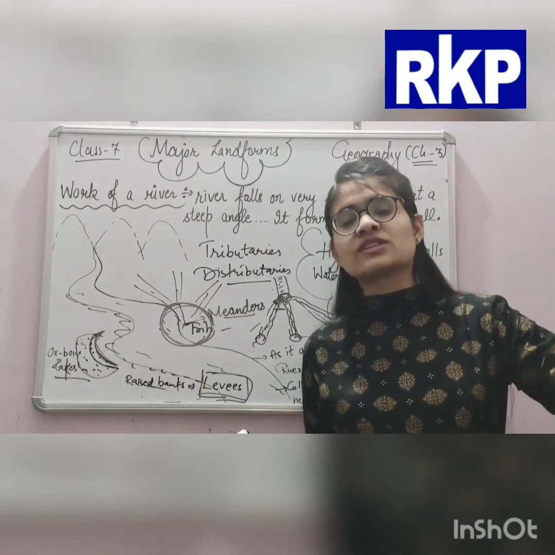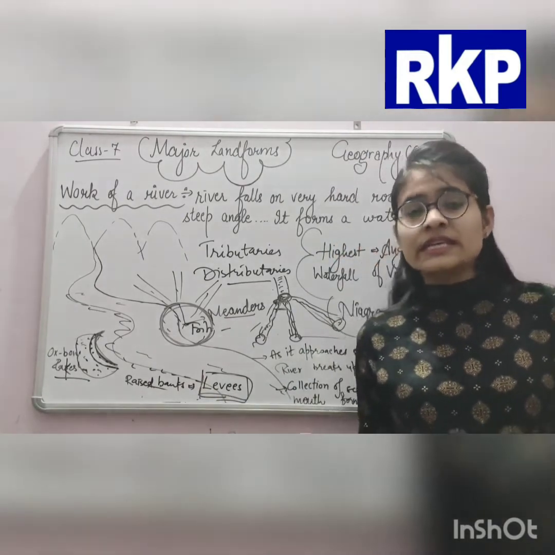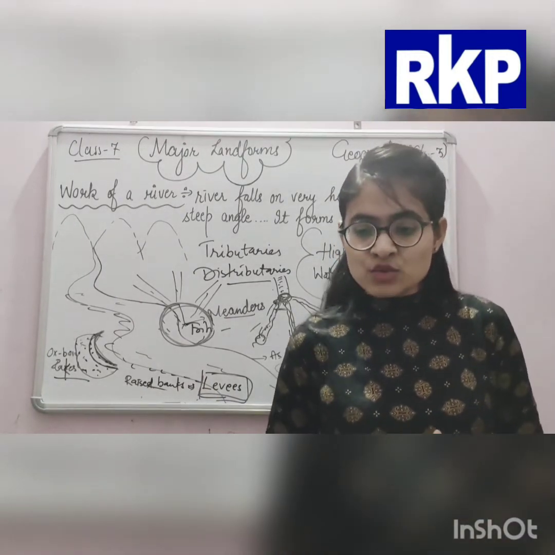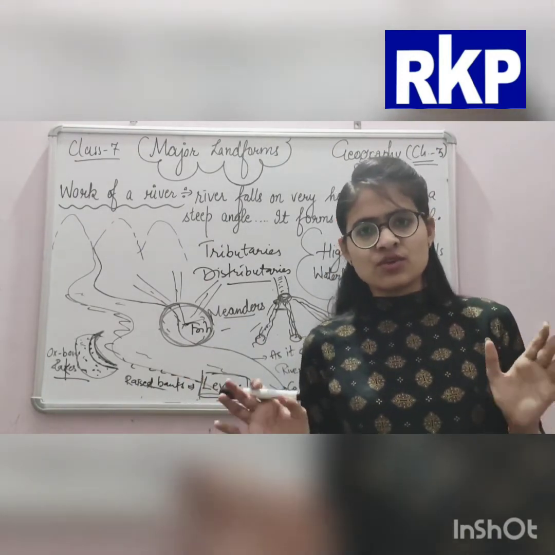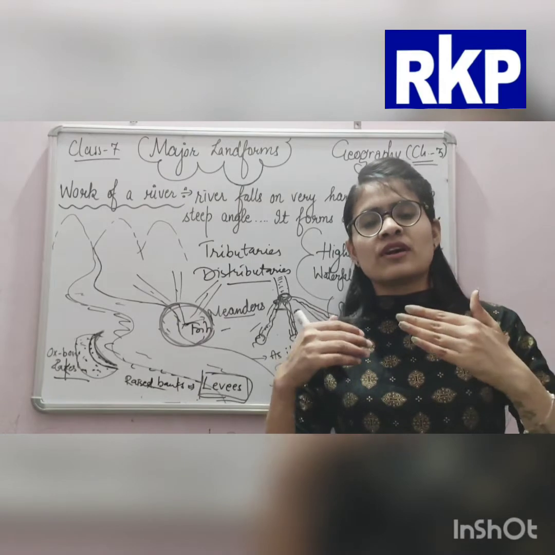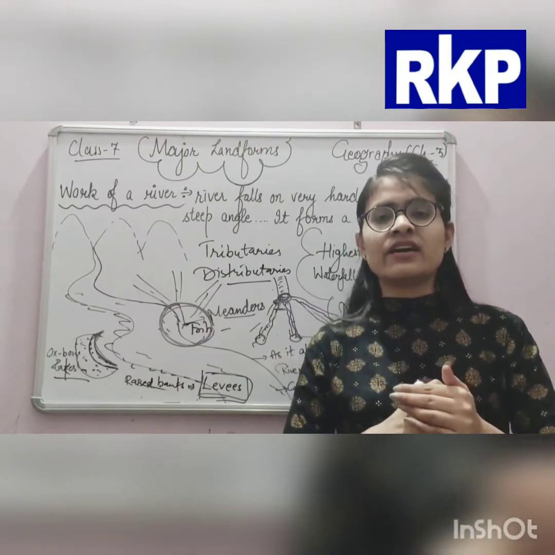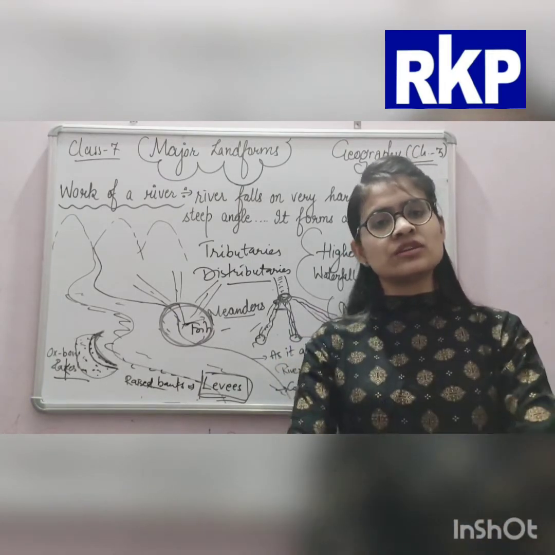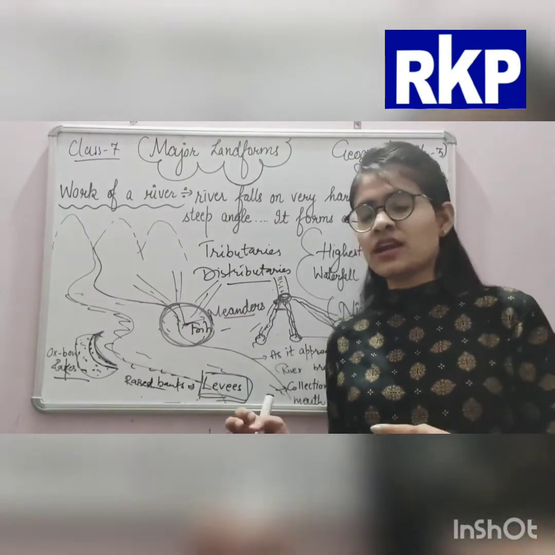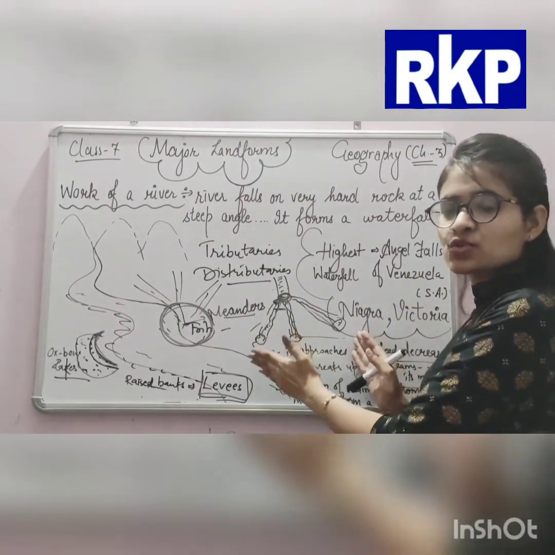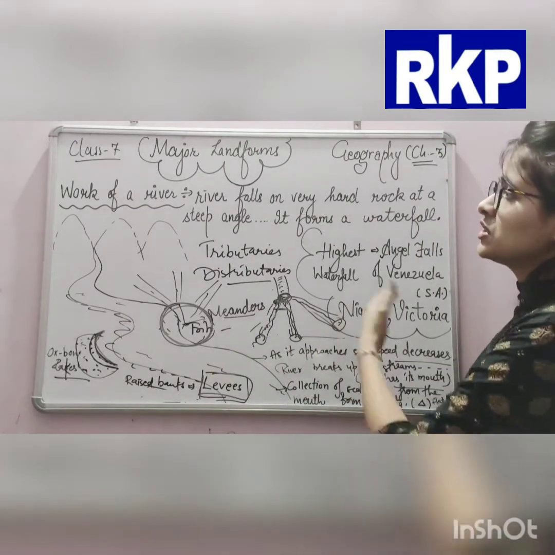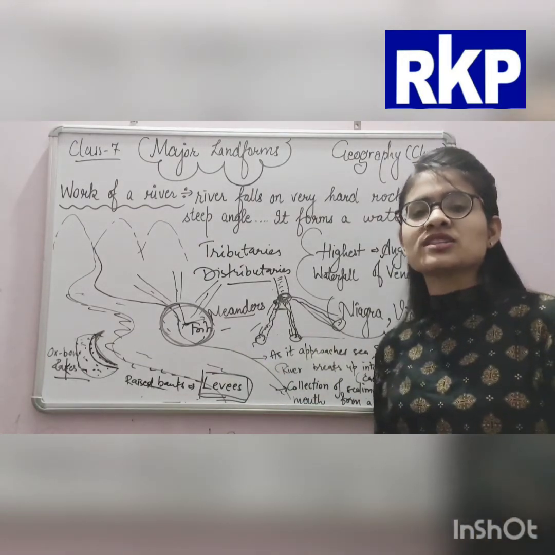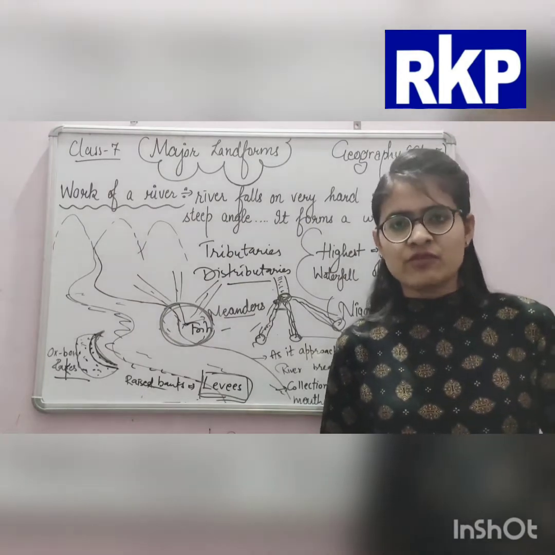And if distributaries are there, then obviously the load carried by them is also distributed along the shores of the rivers. And after that, from the delta they fall into the sea. All these distributaries fall into one sea. Okay, so this was about how a river creates landforms.